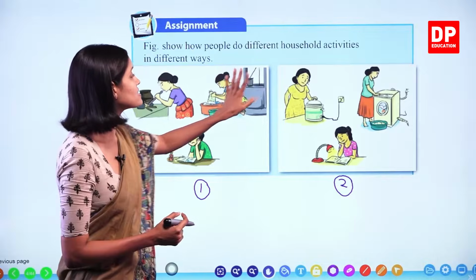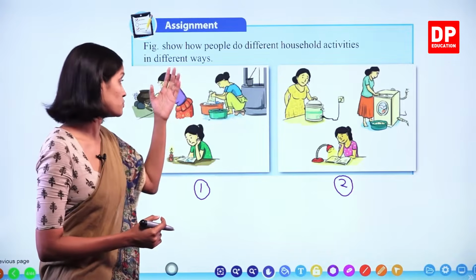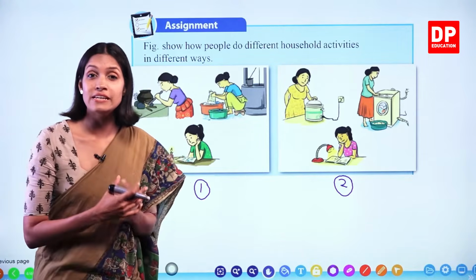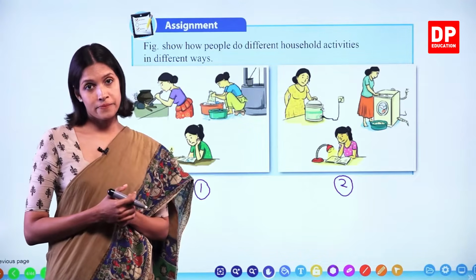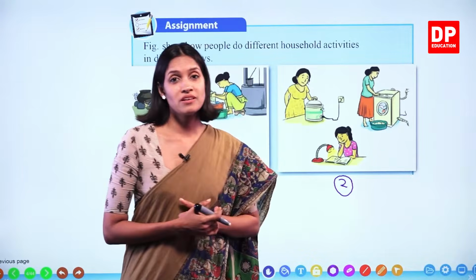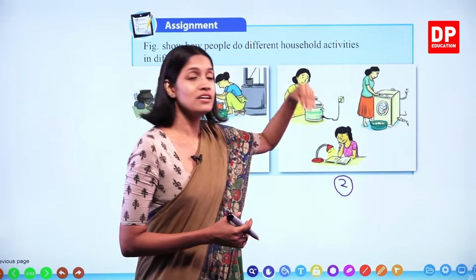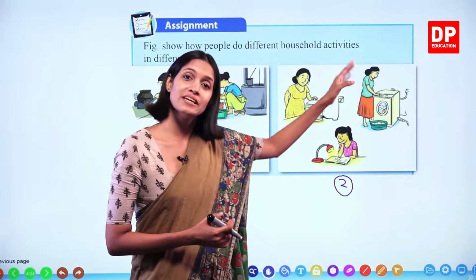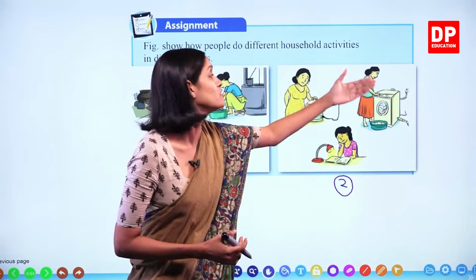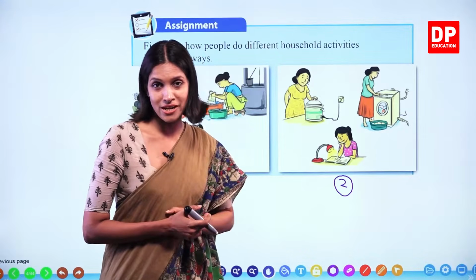Right, children? Even in the second instance here, you have to have your physical energy in order to do this type of activity. To wash clothes by hand, you have to have physical energy, and at the same time, it takes a longer time. Right? And what about the washing machines? These types of machines are programmed to do this activity for washing clothes, for drying clothes. It's so nicely programmed, and you just have to put the clothes inside and the machine will do the work by itself. Right, children? Easier and fast at the same time.